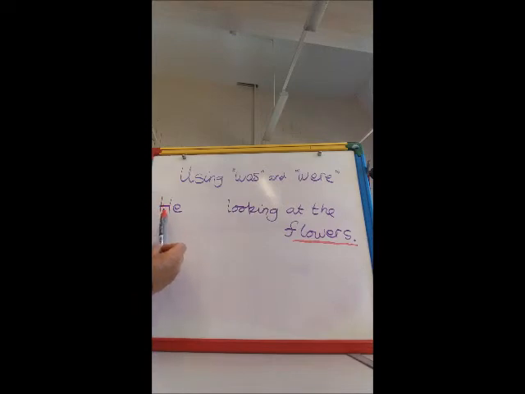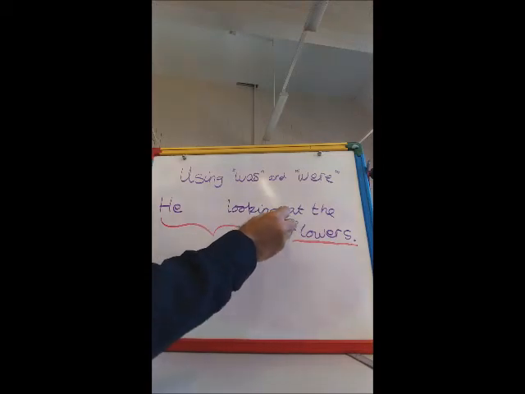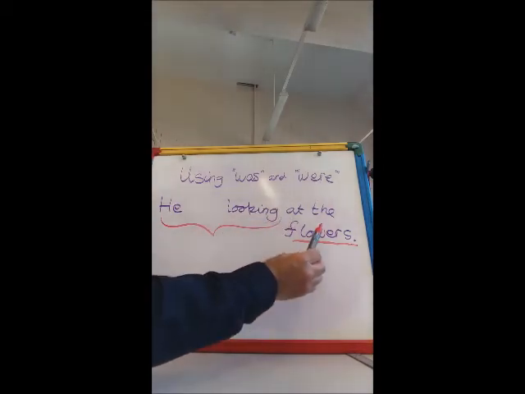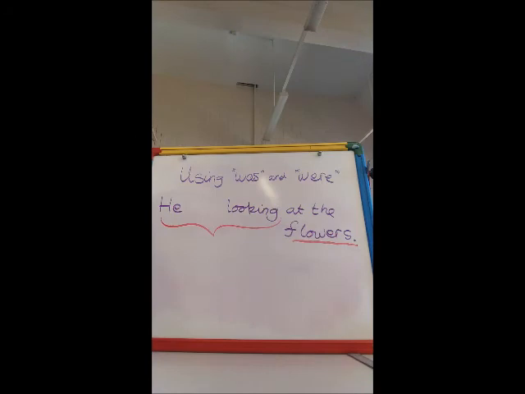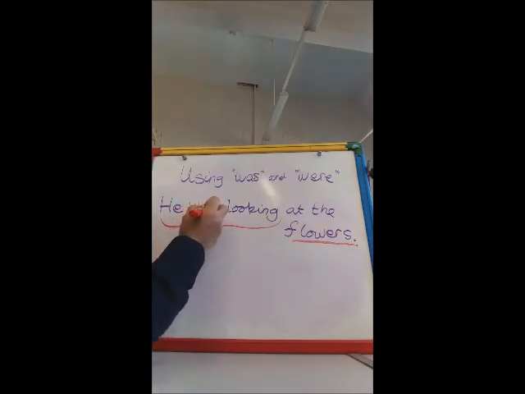The verb is he, something, looking. This is the verb phrase. Okay, so it's got nothing to do with how many flowers there are. It doesn't make any difference. So the answer, of course, because there's only one person doing the looking, is he was looking at the flowers.